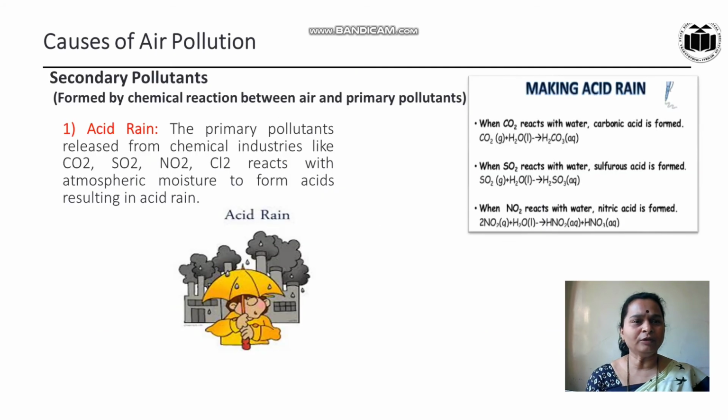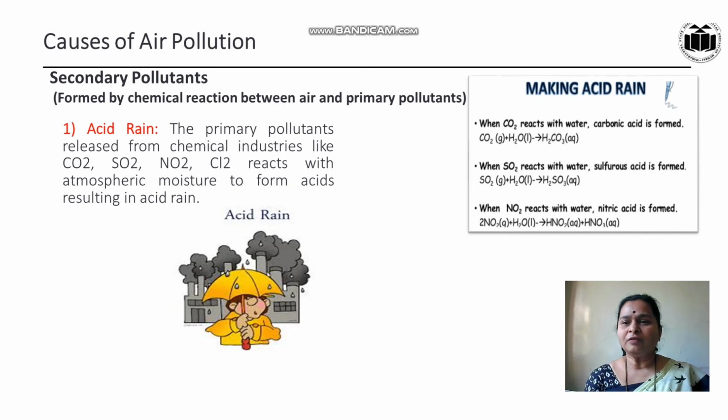Then secondary pollutants. In secondary pollutants, the first one is acid rain. The primary pollutants released from chemical industries like carbon dioxide, sulfur dioxide, nitrogen dioxide, and chlorine gas react with atmospheric moisture to form acid, resulting in acid rain. Then see the reaction, how acid rain occurs, or how acid is formed in rainwater.